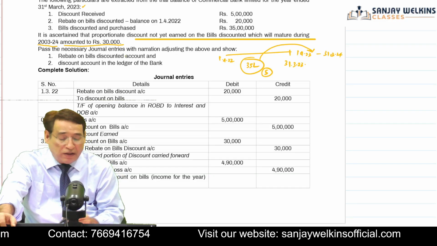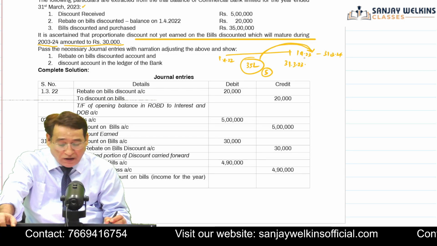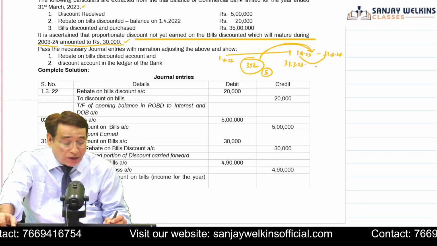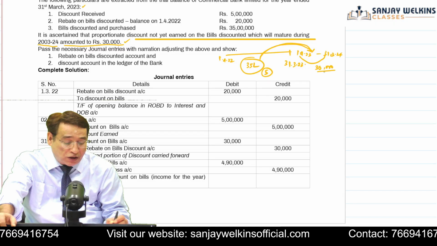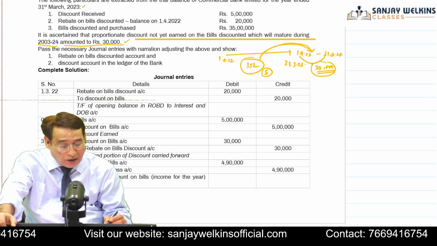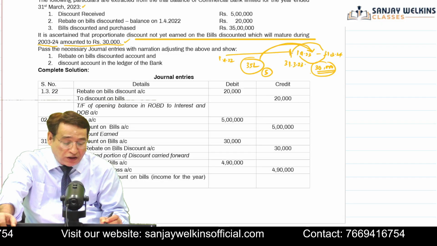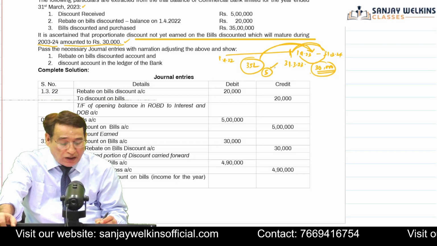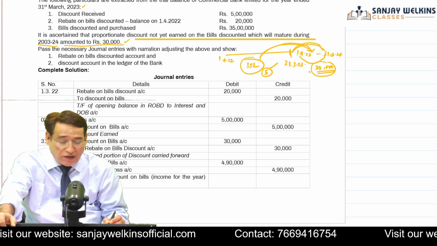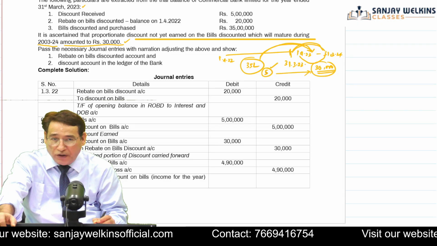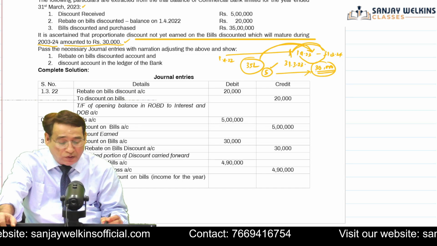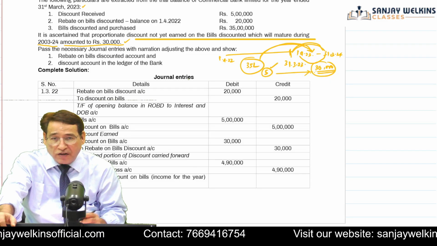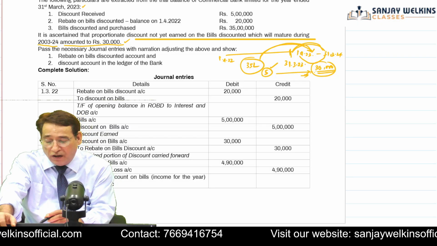Correct? Now, the question says that some of the bills will mature in the next year, and the proportionate discount on those bills which will fall in the next year is equal to 30,000. When we say proportionate discount, it means this discount is for the period after the end of the current accounting year till their maturity date. So all in all, what I want to say is that we have earned a discount of 5 lakh. But out of this 5 lakh, 30,000 cannot be considered as income of the current year because this 30,000 relates to those bills which will mature in the next year. So this 30,000 will be considered as your closing balance of rebate on bills discount account. Is it clear to you or not?